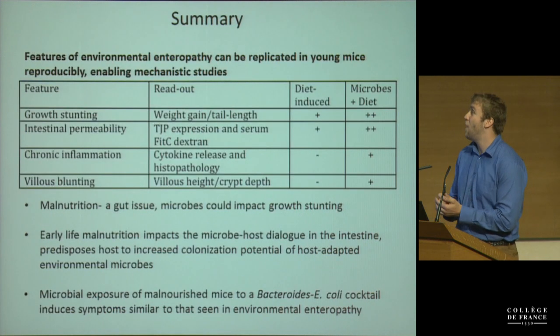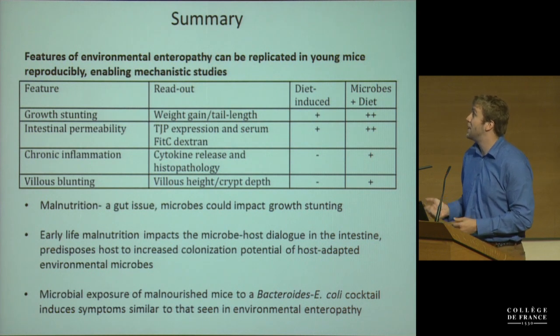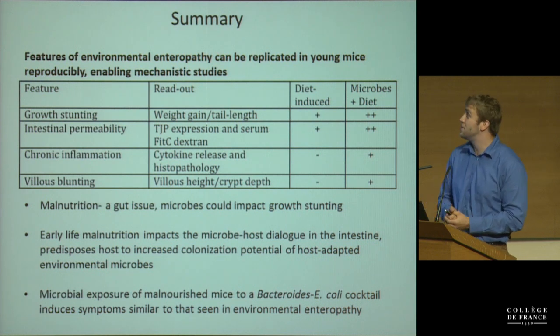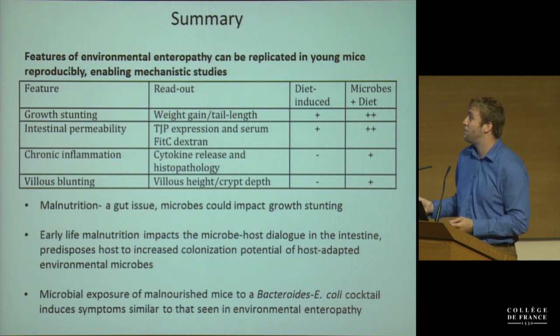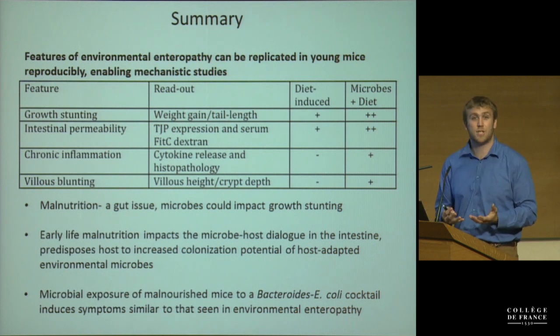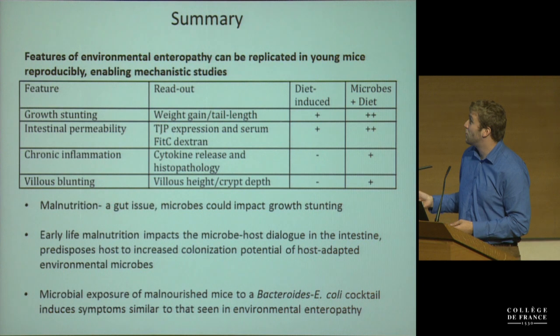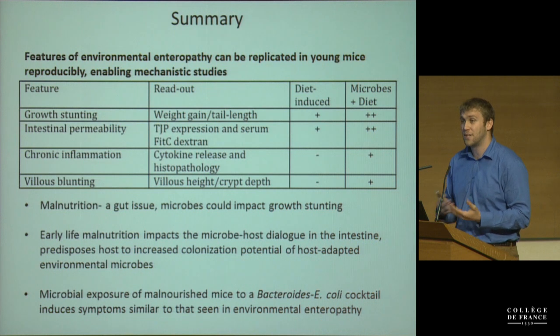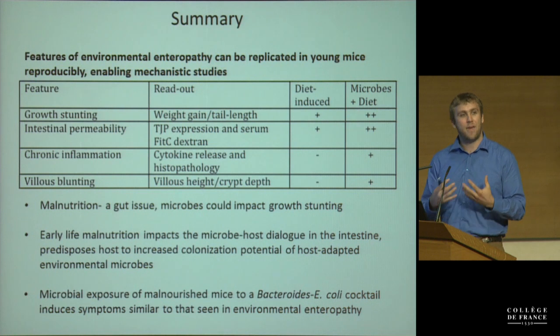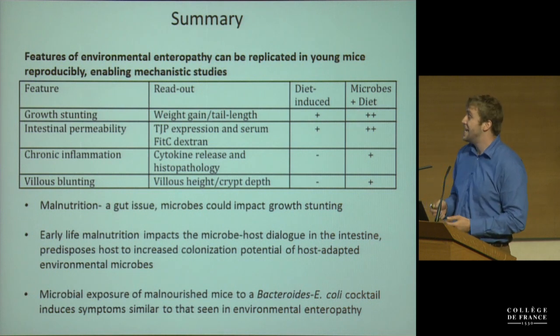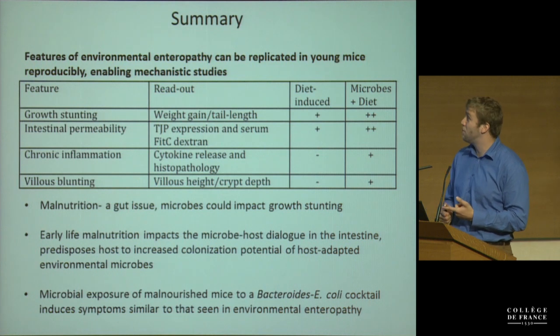So from this, I hope I convinced you that some features of environmental enteropathy can be replicated in young mice reproducibly, and this could enable mechanistic studies. Here's a summary of the 4 features. What we saw with the mice just on the diet was growth stunting and differences in permeability, but we didn't see any change in villus architecture or in inflammation. However, when we have the mice on the malnourished diet and you add this microbial exposure early in life, it seems to exacerbate the changes you see in growth stunting and permeability, as well as introducing a level of inflammation and villus blunting in the mice.